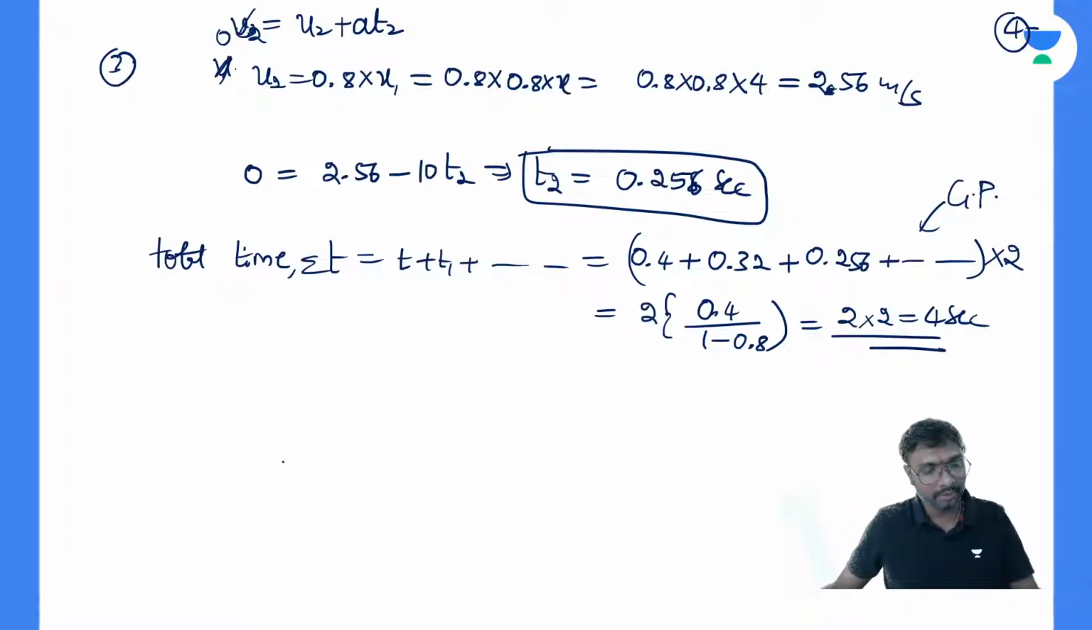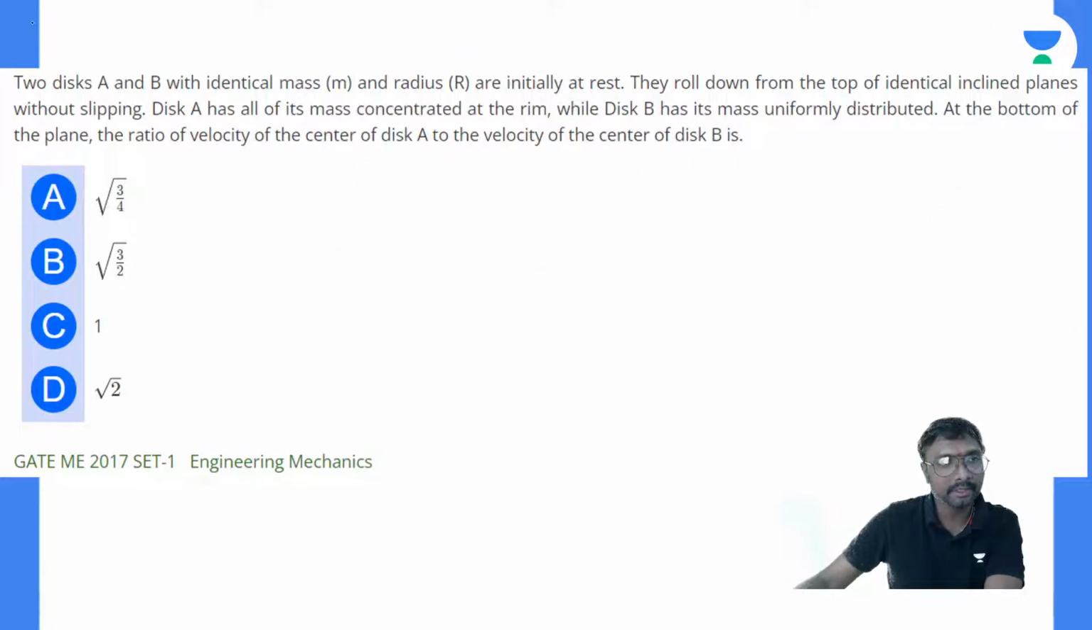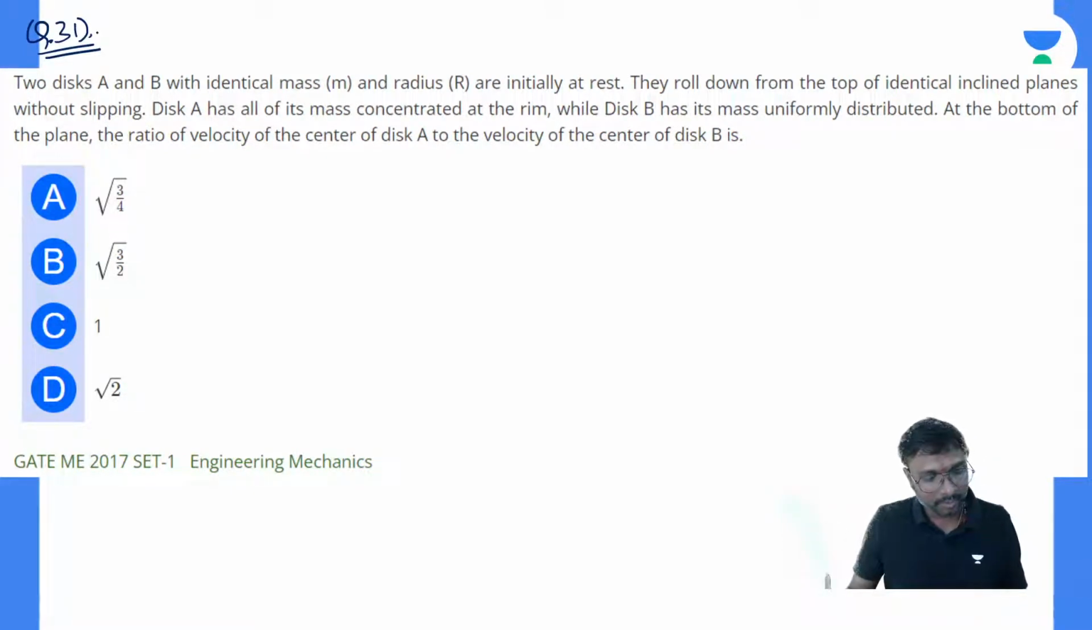Right? So now question number 31, we'll see. Question number 31, you try to solve, all of you. Anyone try to get the answer?